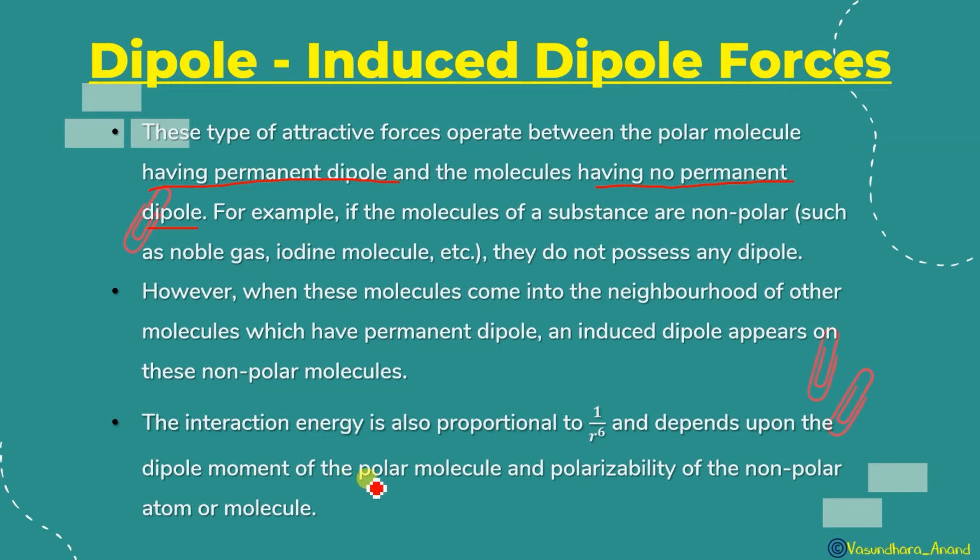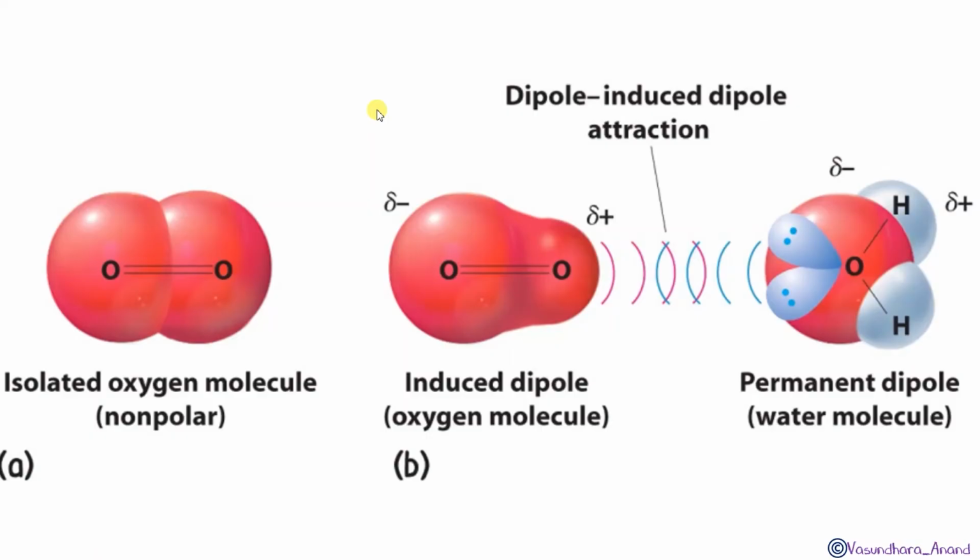and depends upon the dipole moment of the polar molecule and the polarizability of the non-polar atom or molecule. Higher the polarizability, the stronger will be the force of attraction. Lesser the polarizability, less will be that, isn't it? So you can see that it is an isolated gaseous molecule, oxygen molecule, which is non-polar, and this one is induced dipole. ये induced dipole कैसे आ गया? Because of ये here suppose that water, this came in contact with the water, and water has a permanent dipole, isn't it? तो जब ये इसके contact में आया तो what happened? The polarization occurred. You can see that negative charge is going to attract towards the positive part of this, and that's why ये जो force of attraction काम कर रहा है, this is called dipole induced dipole.